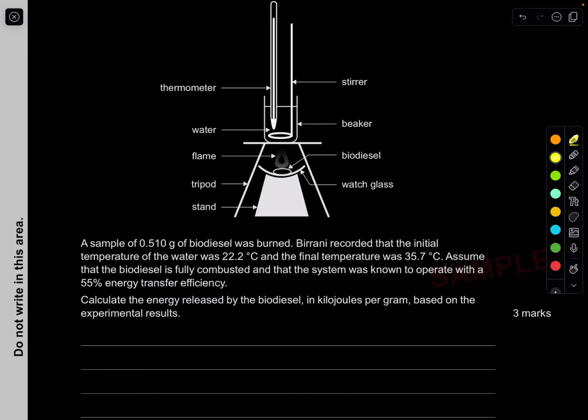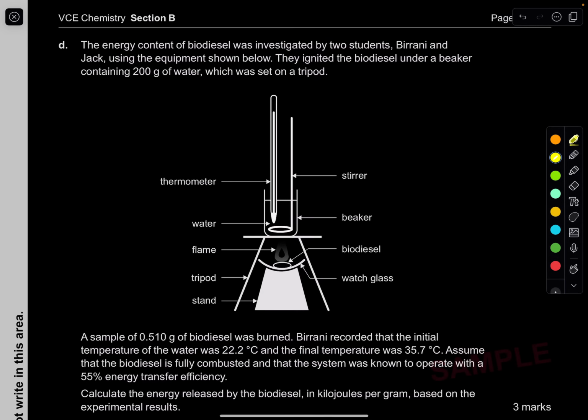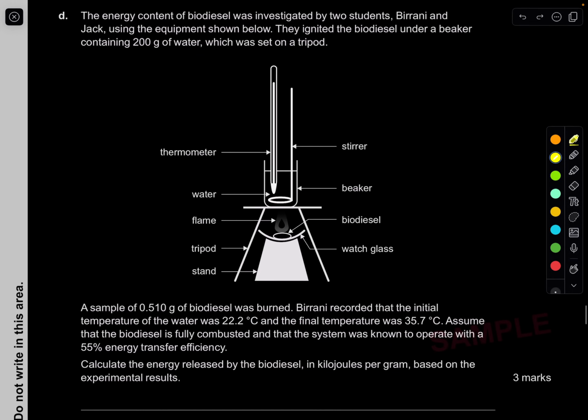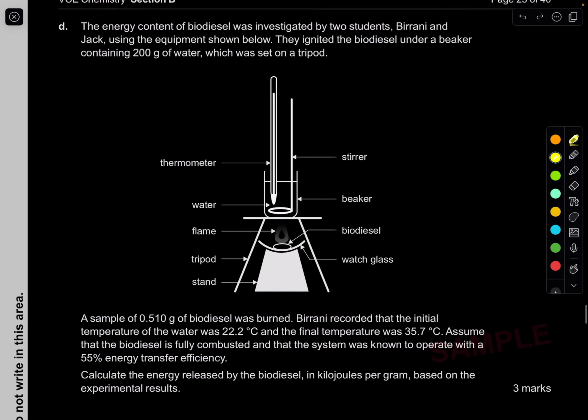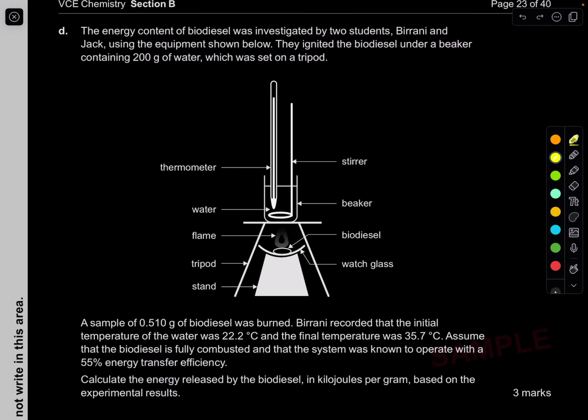Not a bad question. It's one of the most common kinds of questions that come up in exams. Let's do it. The first thing is I know the mass of the water. If you're burning biodiesel, most of the energy would have gone to the water, in terms of that 55%. Only 55% of the energy from burning the biodiesel would have gone to the water. So we just need to calculate how much of that energy went to the water.